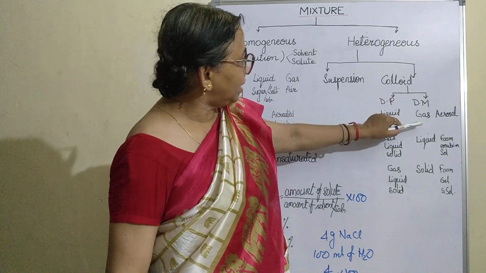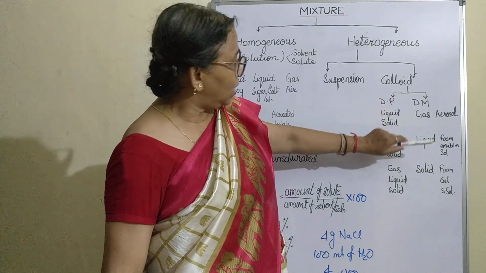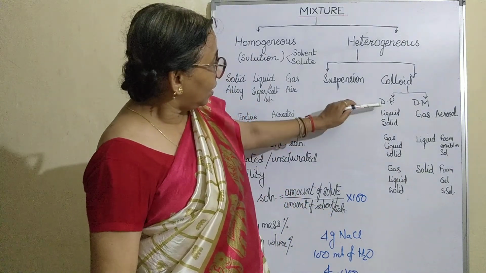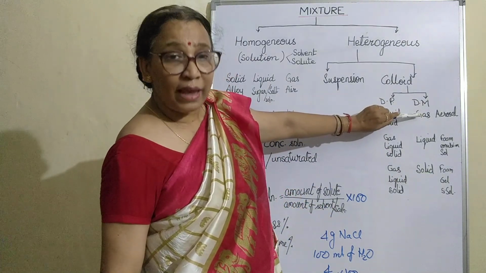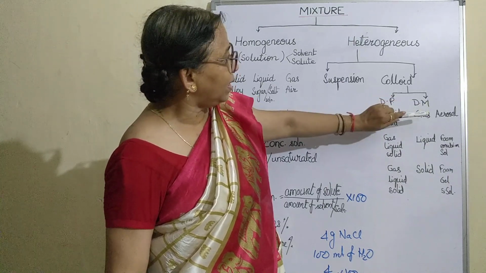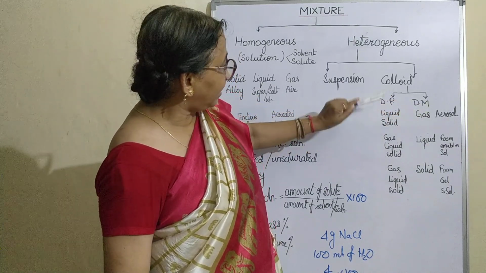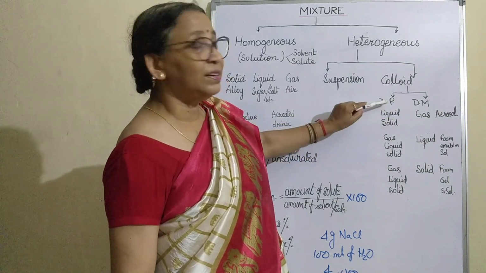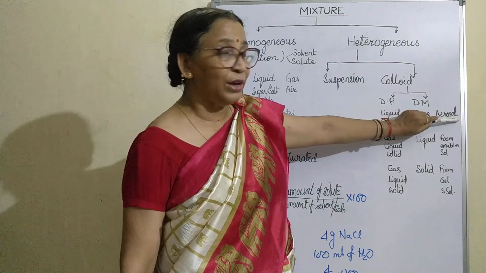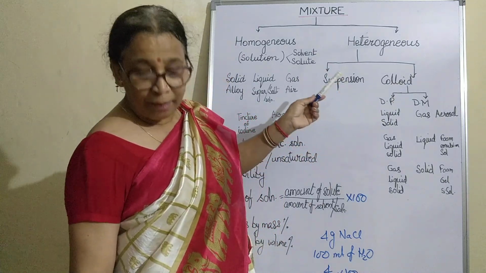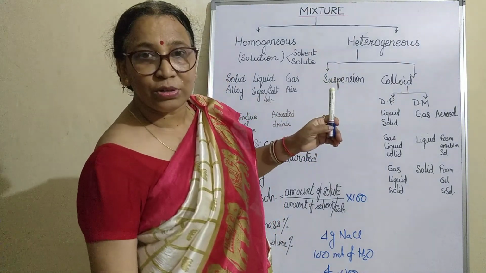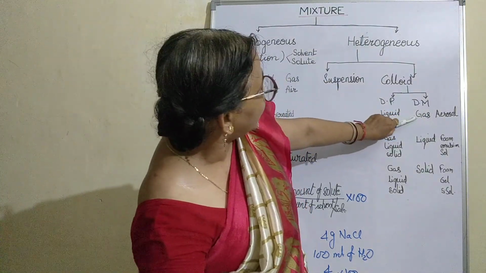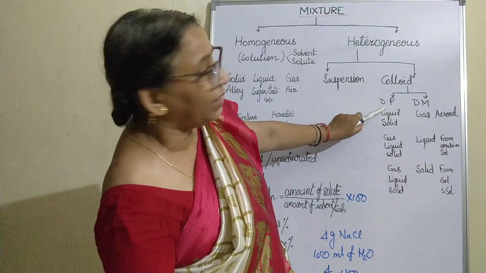So the dispersed medium can be gas, liquid or solid. When the dispersed medium is gas, and in that if liquid is dissolved, liquid is the dispersed phase, it is called as aerosol. And the examples are fog, cloud. They are the examples of dispersed medium gas and dispersed phase liquid.